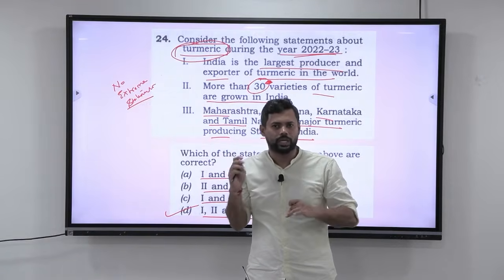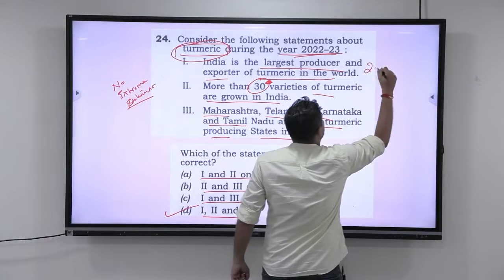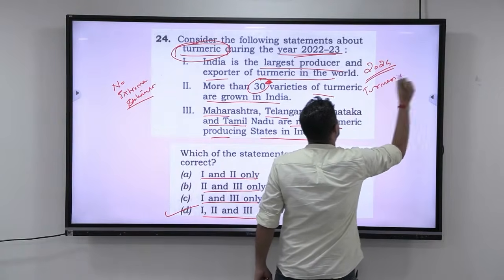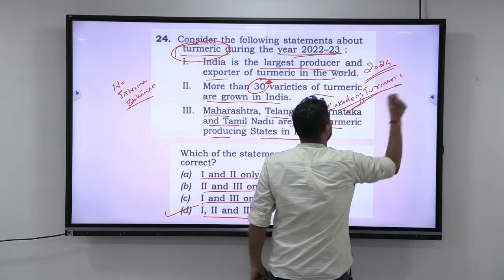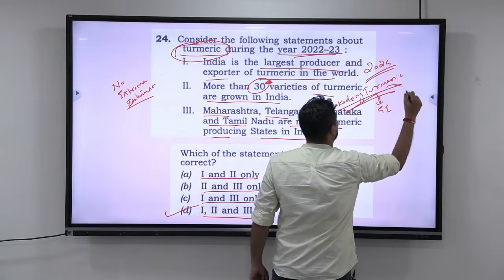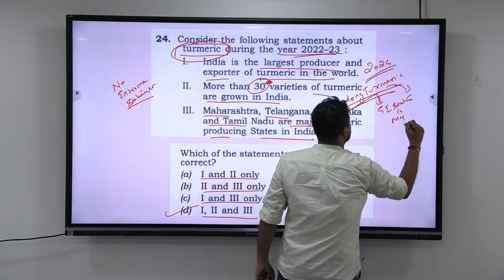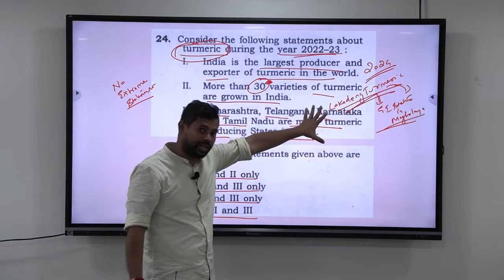It is not so. They are asking about turmeric because in 2024, Lakadong turmeric was given the GI status in Meghalaya. That is, this type of turmeric is mainly grown in Meghalaya.